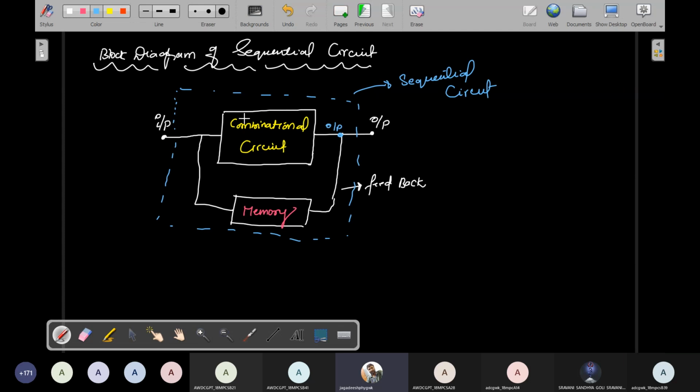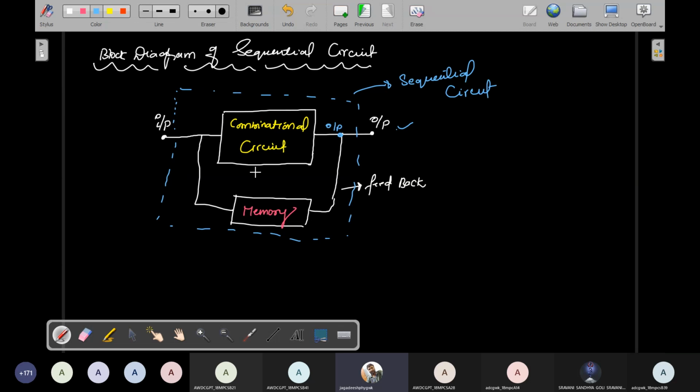Understand, everybody? Because these combinational circuits have one output. Okay, so this output is stored in the memory, and this output through the memory is fed back to the input. So the combinational circuit output and input together, in this blue color, form the sequential circuit, whose final output is the present output. The past output is what we call the present state. So present state is nothing but the past output, and this past output and present input will decide what is the present output of sequential circuits.